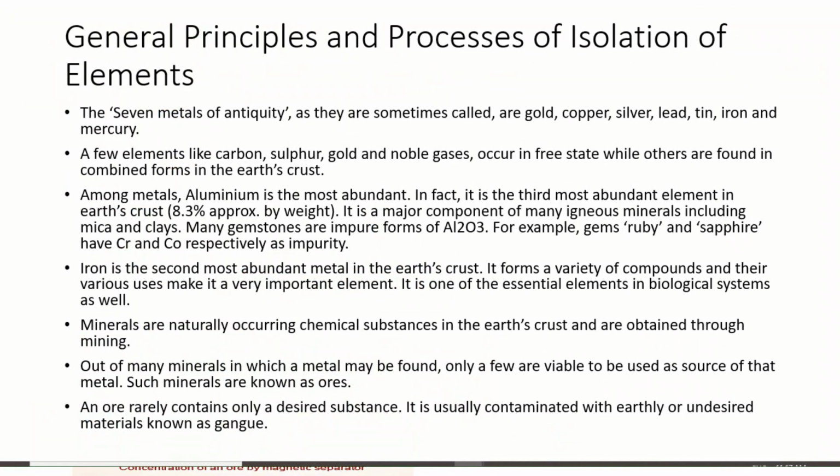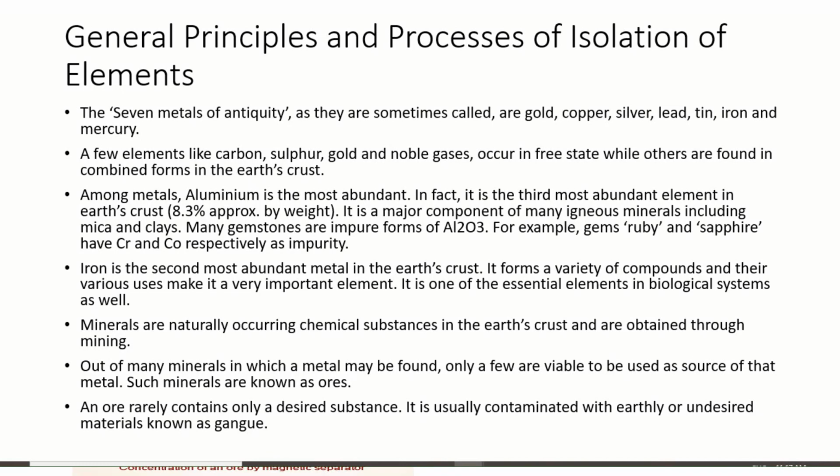Seven metals of antiquity, as they are sometimes called: gold, copper, silver, lead, tin, iron and mercury. These are very important metals, we know. This general information I share with you from your NCERT book. A few elements like carbon, sulfur, gold, and noble gases occur in free state, while others are found in combined form in the earth crust.